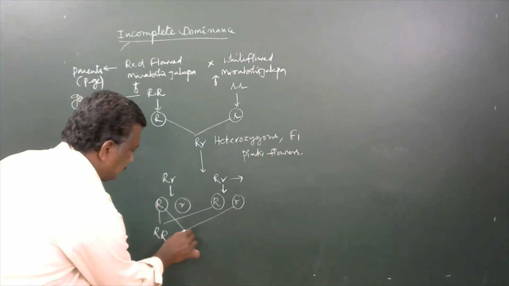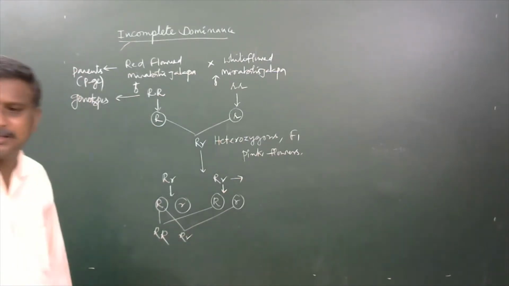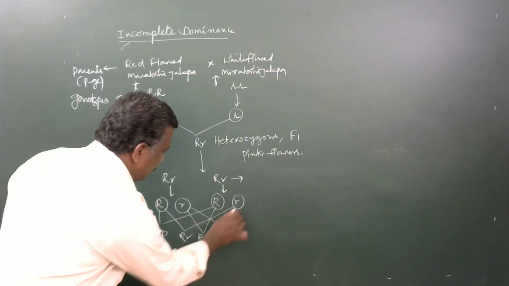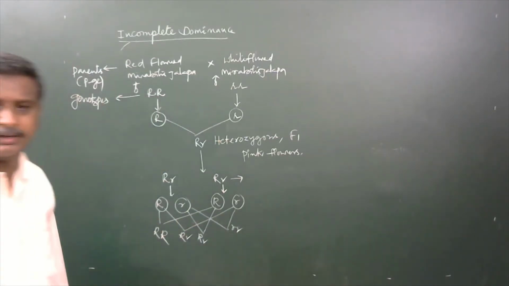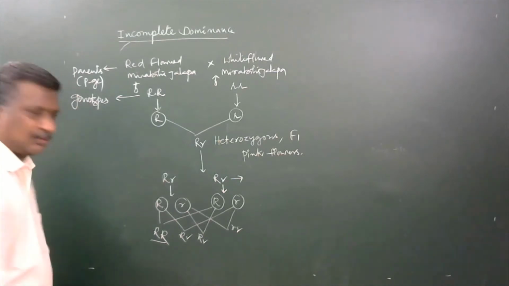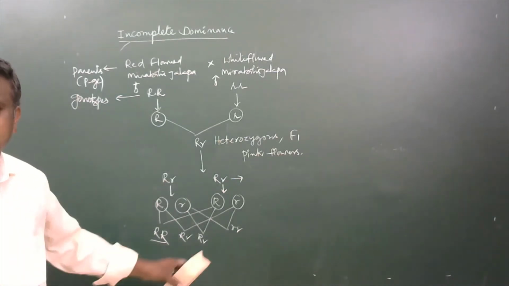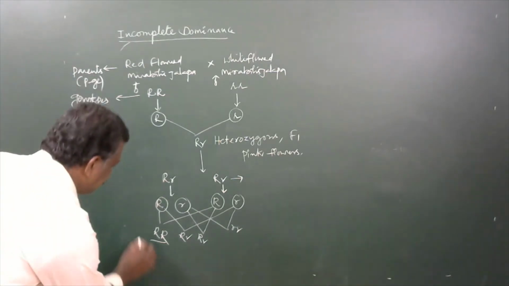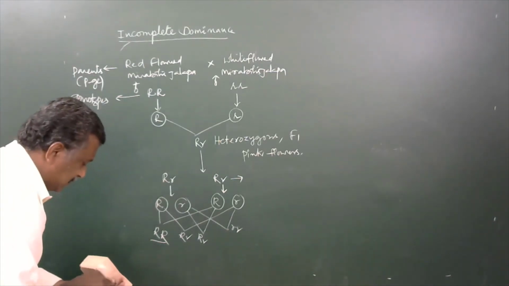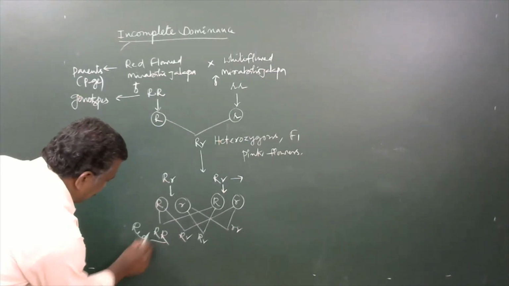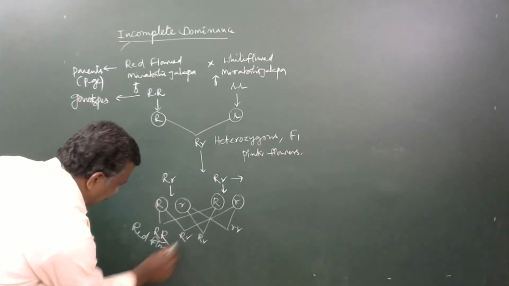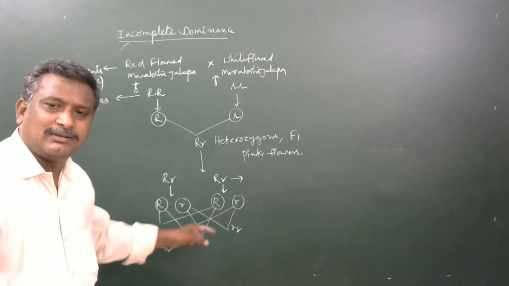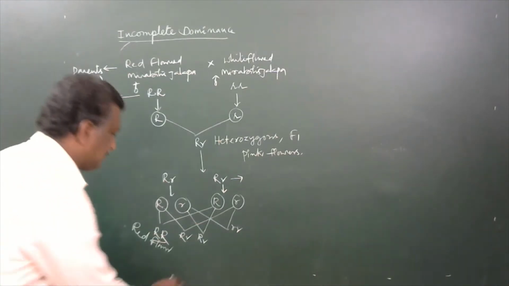This one and this one fused together to develop capital R small r. Wherever both dominant genes, capital R, are there, that will always be red flowered. So it developed a red flower. Capital R small r, that combination will produce pink flowers.